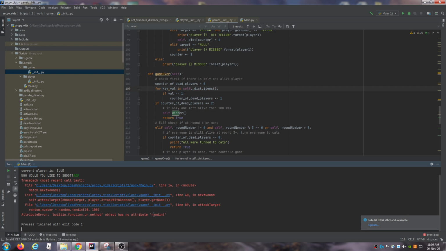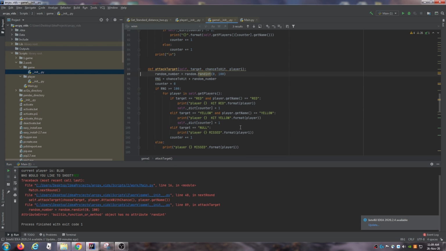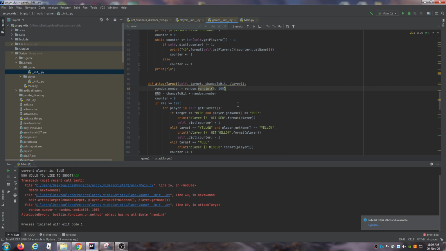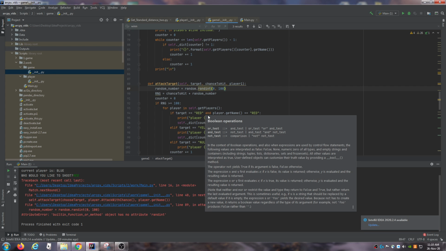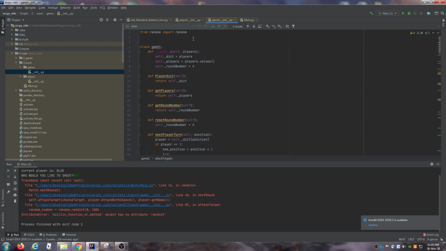Built-in function has no method rand int. Okay. Random dot randint. So this is in attack target, isn't it? Why can't it find random? So this is random in here. Random is here.